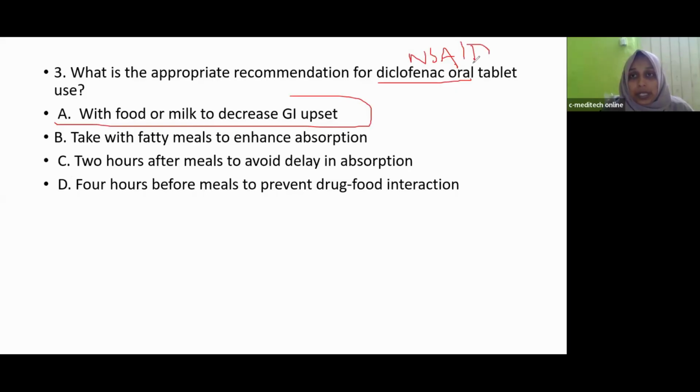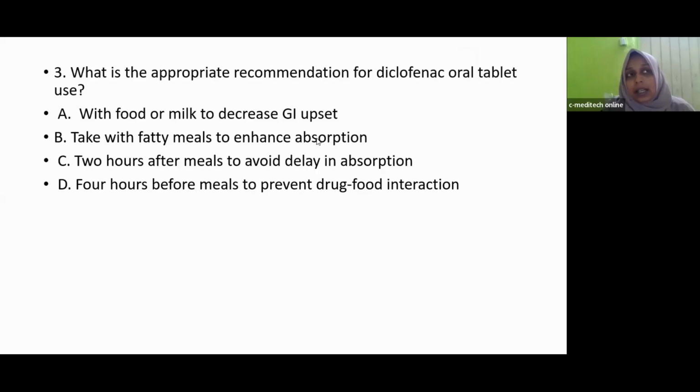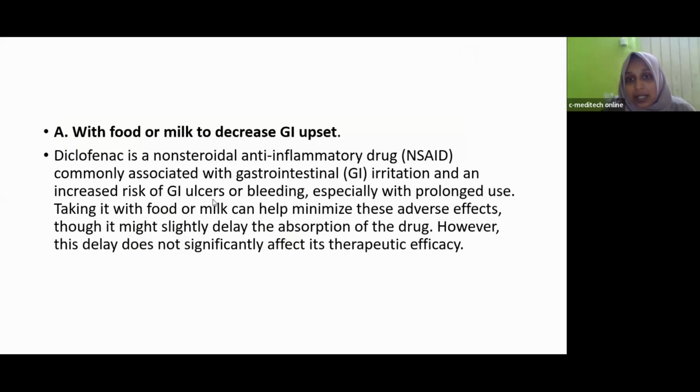After prolonged use, there will be chances of GI bleeding, GI ulcers. So in order to prevent that, we should take diclofenac along with food or milk to decrease GI upset. The case is discussing long-term use. In prolonged use, there are chances of GI bleeding, ulcers, GI irritation and all. So to avoid that, we should take diclofenac along with food or milk.